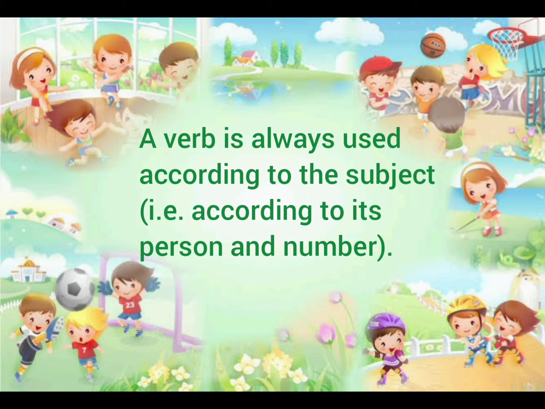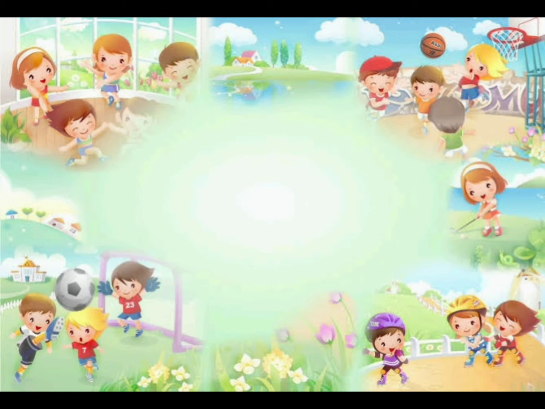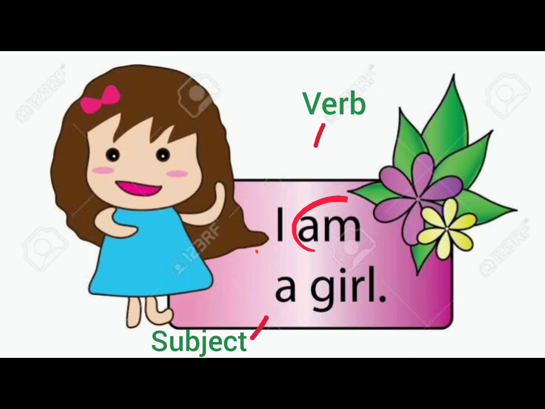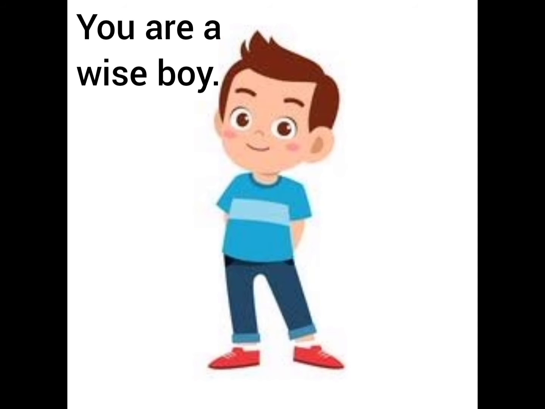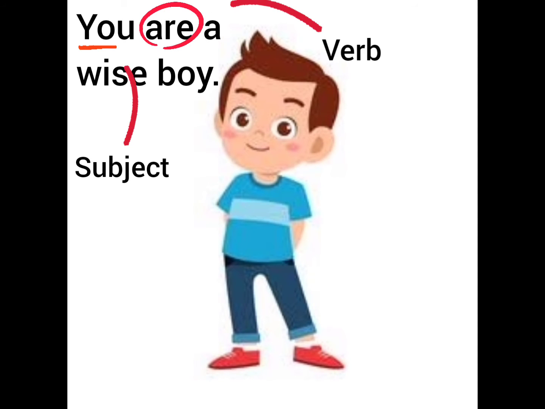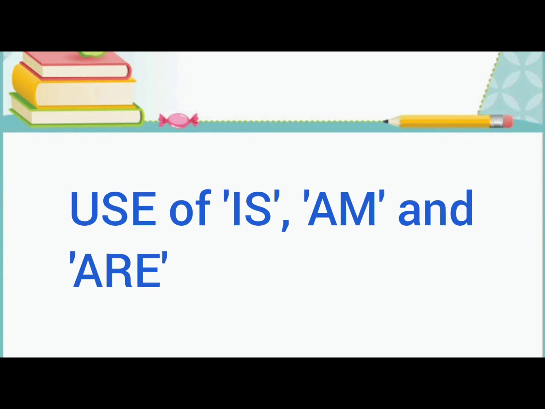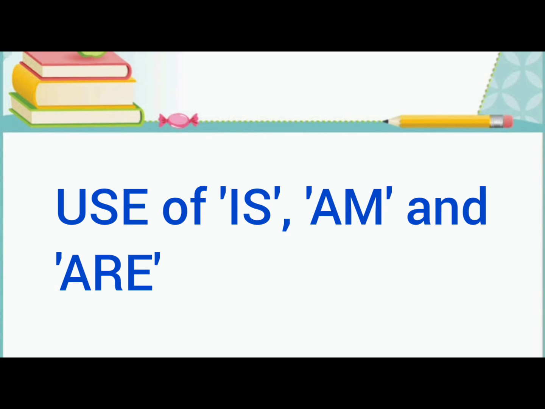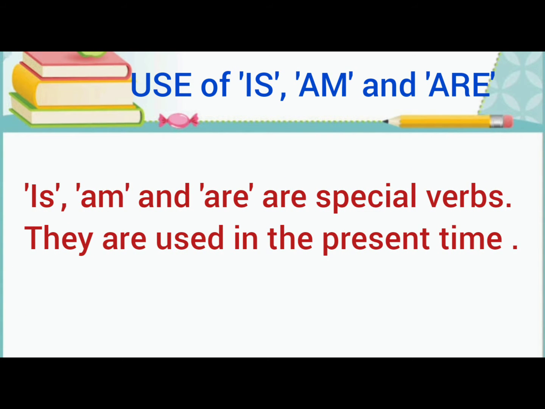A verb is always used according to the subject, that is, according to its person and number. For example, I am a girl. Here I is the subject and am is the verb. Another example, you are a wise boy. Here you is the subject and are is the verb. Now we will see the use of is, am, are. These are special verbs and they are used in the present time.